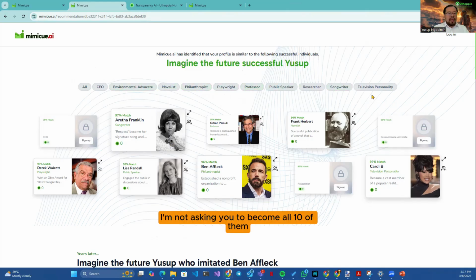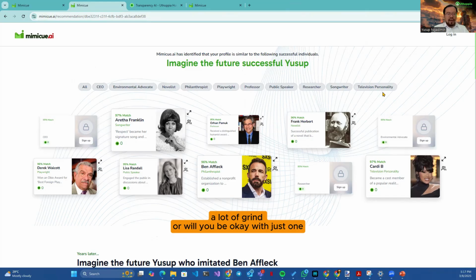I'm not asking you to become all 10 of them. It is not realistic. And a lot of people are asking me, is it accurate that I can become all these 10? Even though it's accurate, are you going to become these 10 different roles in this lifetime? How much time do we have? Can you become CEO and professor and researcher and TV personality at the same time? Maybe you can, but that will be very, very rare. There will be like the top 1% in the population. But it's going to be tough work, a lot of grind.